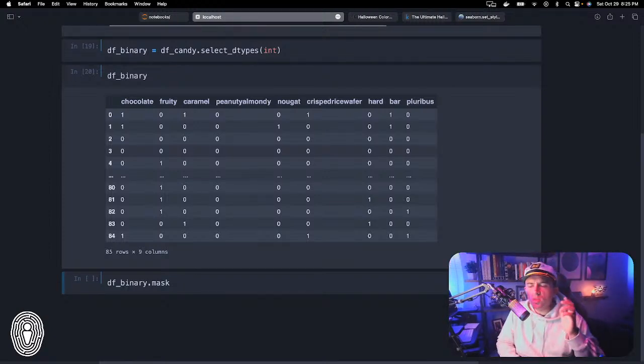Now the one funky thing is Pandas has two different functions. One is mask, and I can't remember what the other was called, but basically they're inverses of each other. One is if you do meet the condition, then change the value. And the other one is if you don't meet the condition, then do something else, which is kind of funky. I don't know why they're not the same. I don't remember what the other one is called off the top of my head, so I apologize for that.